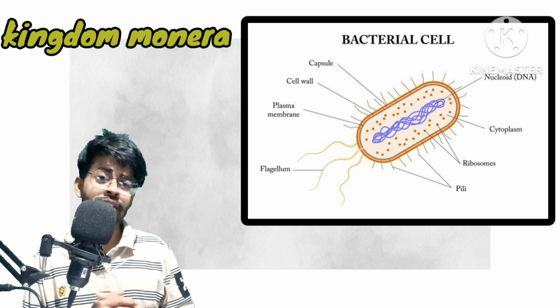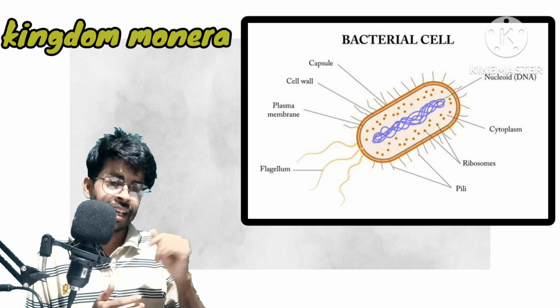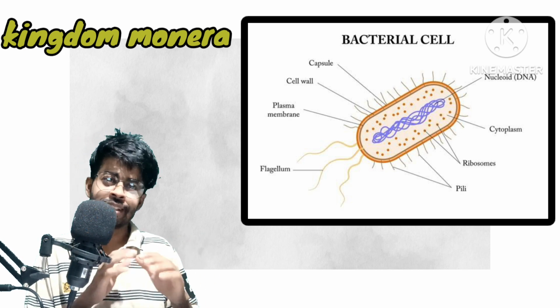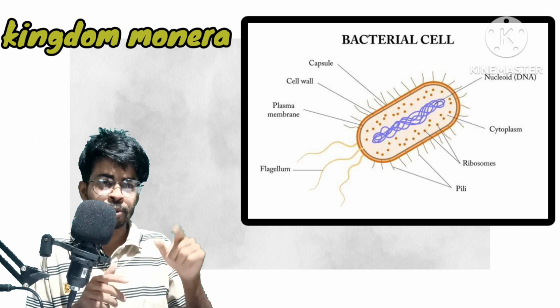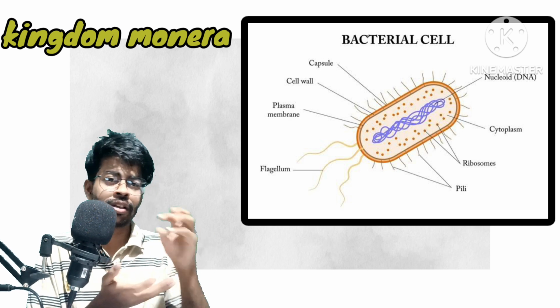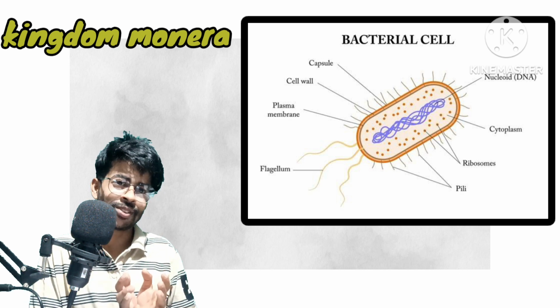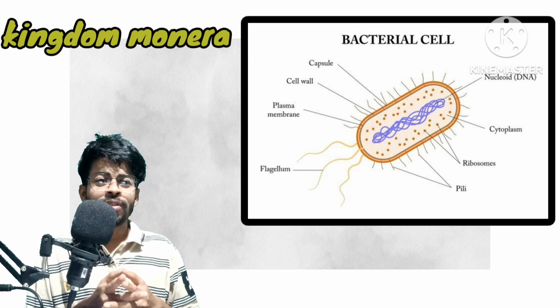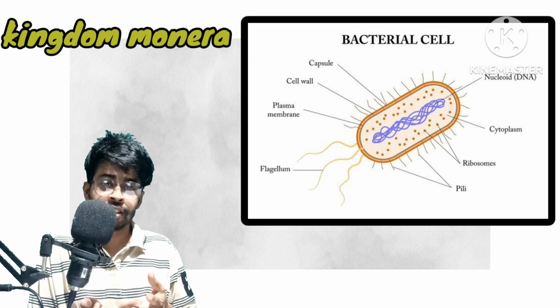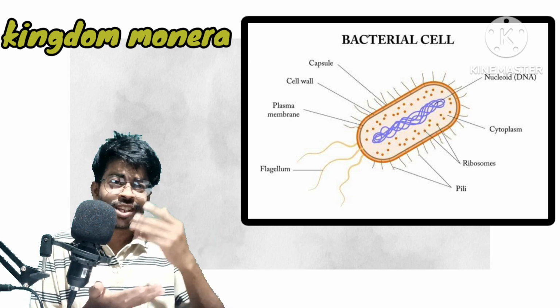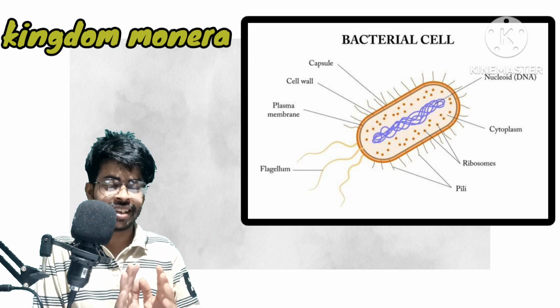I wish you were seeing the picture of the bacteria in the background, which has a defining cell wall. After that, it has a cell membrane, and then a nucleoid, a chromosome structure where the DNA is packed, and the cytoplasm as well. So that's all about the prokaryotes, the eubacteria as previously called, and the recent bacteria.